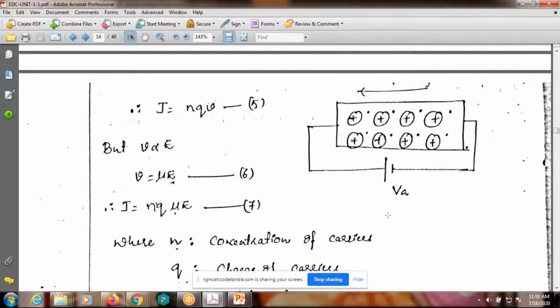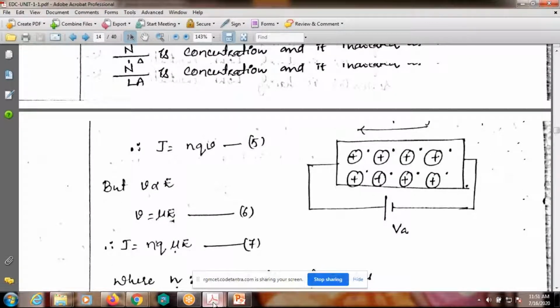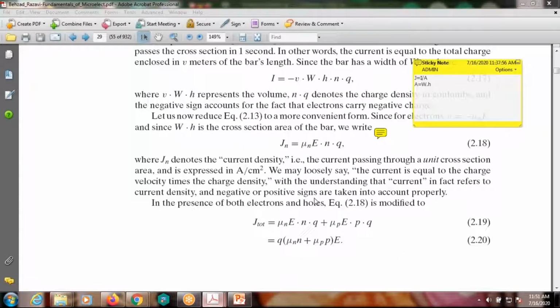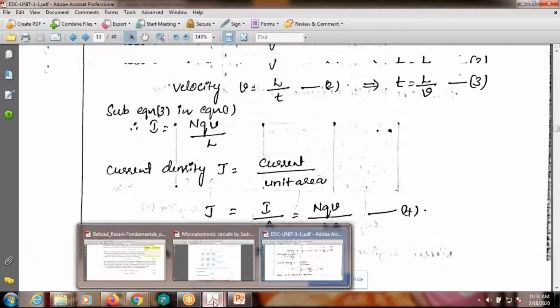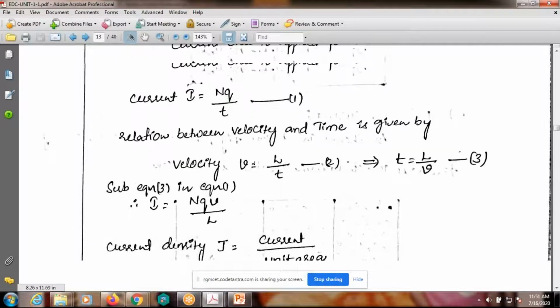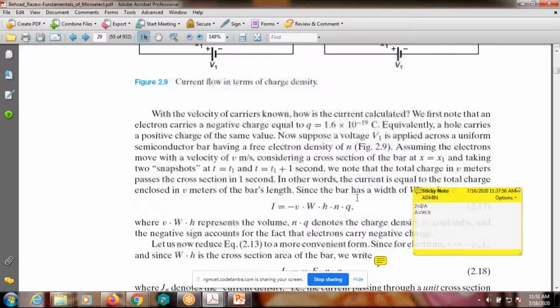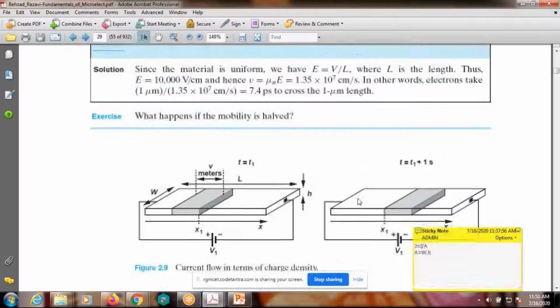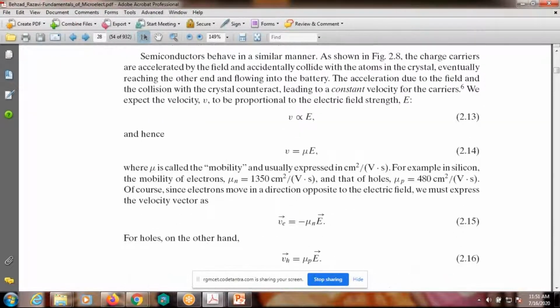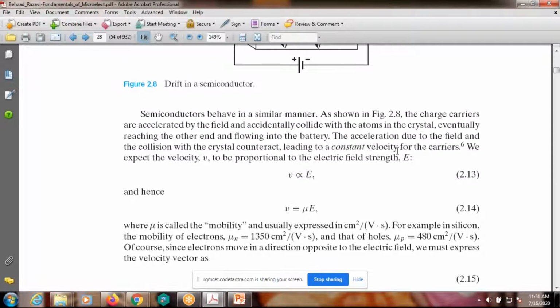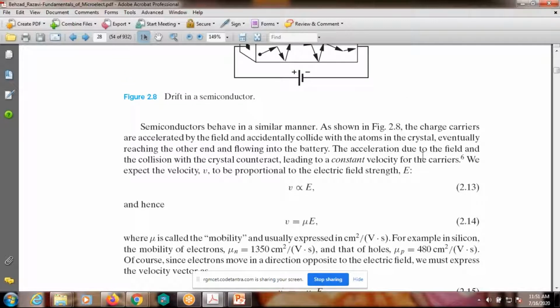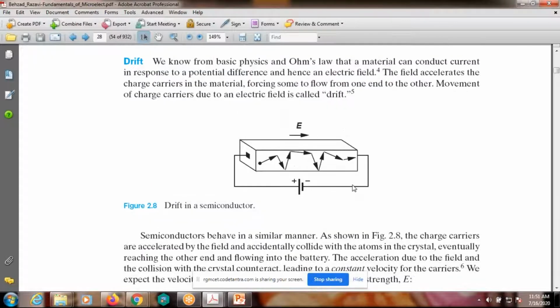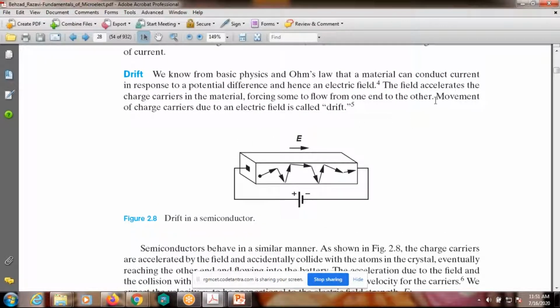Okay, either way you go in a textbook, the main concept is the same. So this is the standard textbook, right? The main point is the acceleration due to the field and collision with the crystal, resulting in constant velocity. That is the definition of drift. Okay, here it is the drift current.